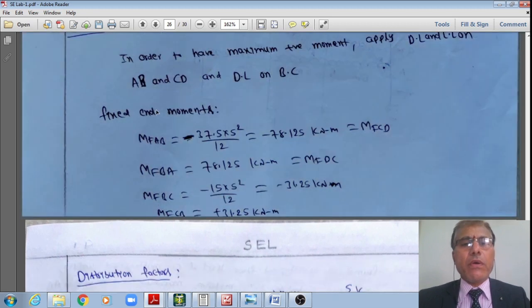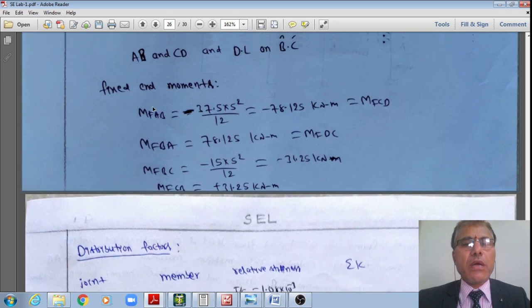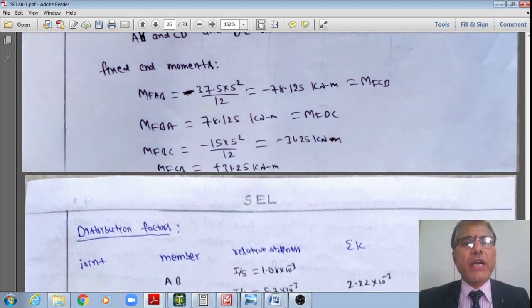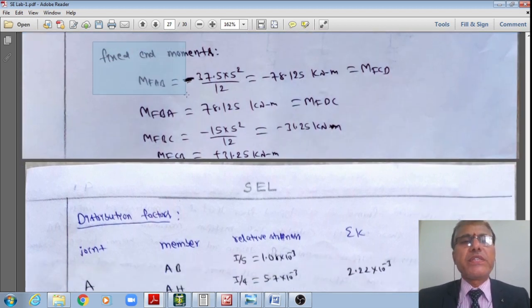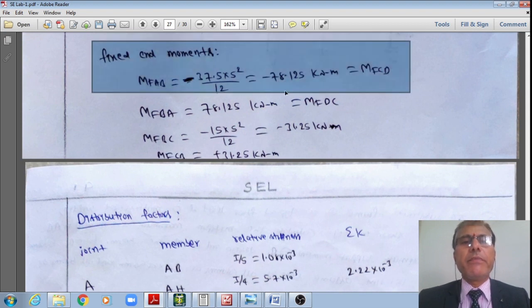Right? Therefore, once you understood that, now I'll show that. I'll also show it schematically. Now let us calculate the fixed end moment, student, right? Therefore, I do have the fixed end moments on the beam, right?